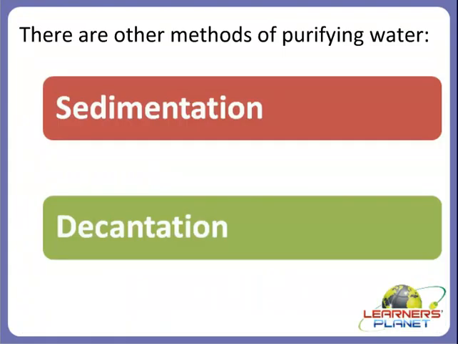And there are other methods of purifying water, and those are sedimentation and decantation. What are those methods? Sedimentation and decantation. So children, let's study about these methods in detail. What is actually sedimentation and decantation?